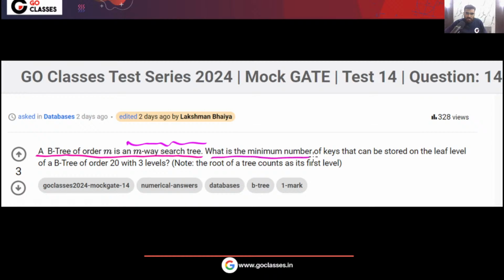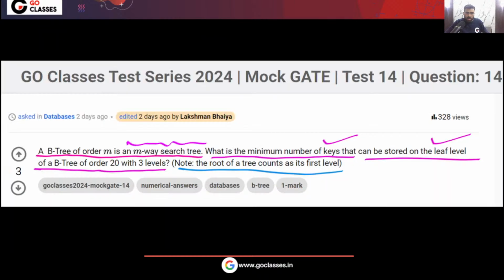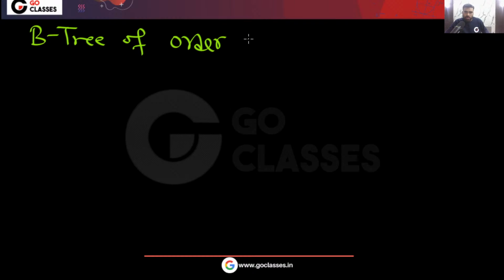What is the minimum number of keys that can be stored on the leaf level of a B tree of order 20 with 3 levels? And the question is saying the root is on the first level. You want the minimum number of keys on the leaf level. So first of all, the question is saying that you have a B tree of order 20, and there are a total of 3 levels and the root is at the first level.